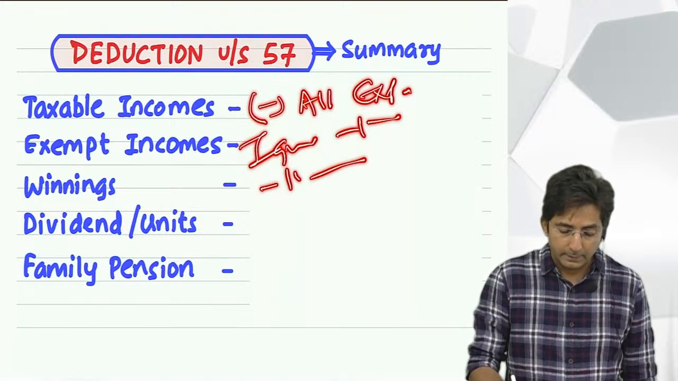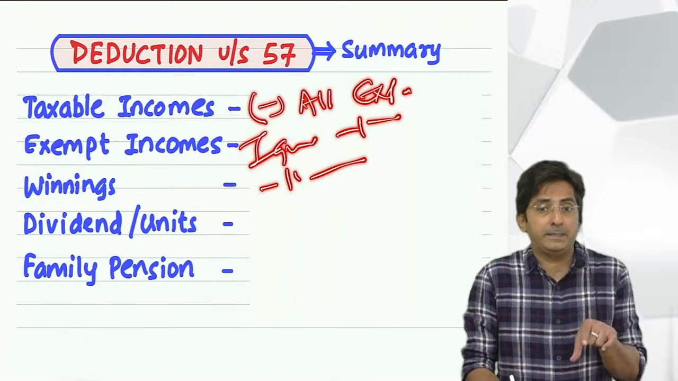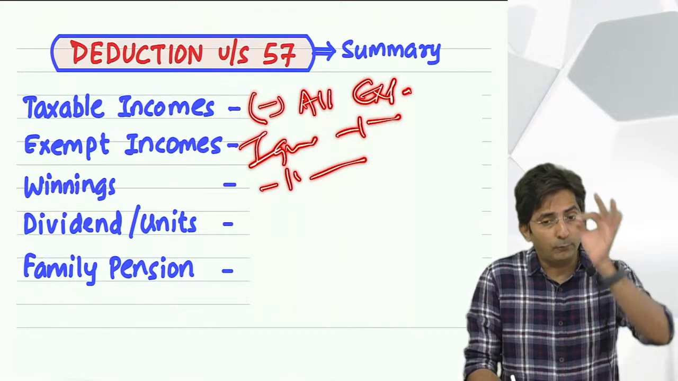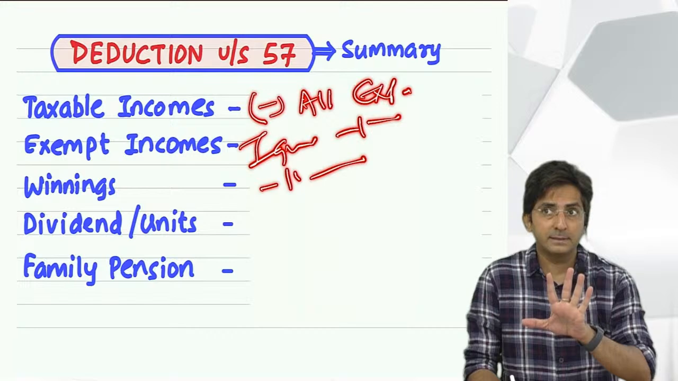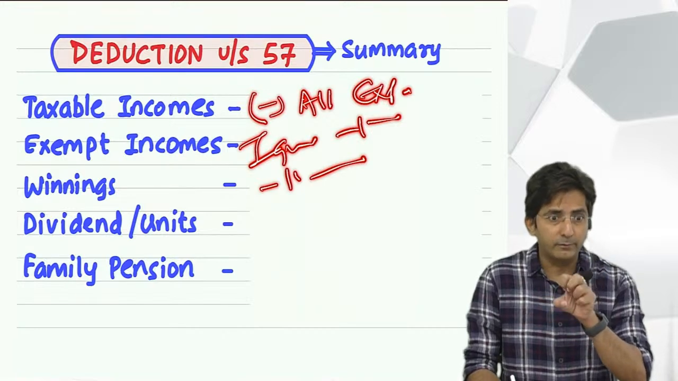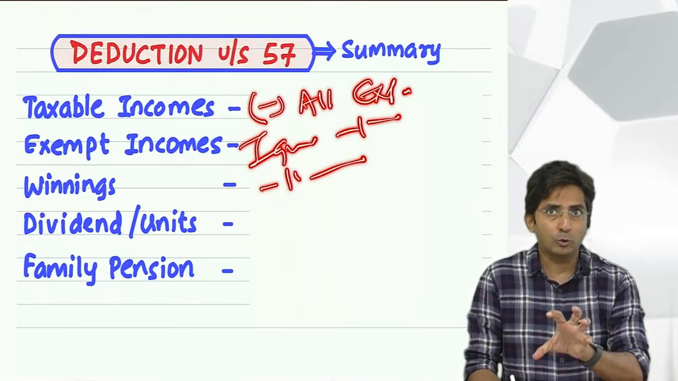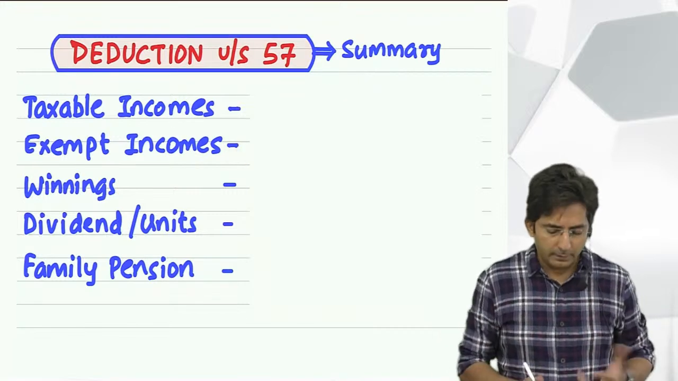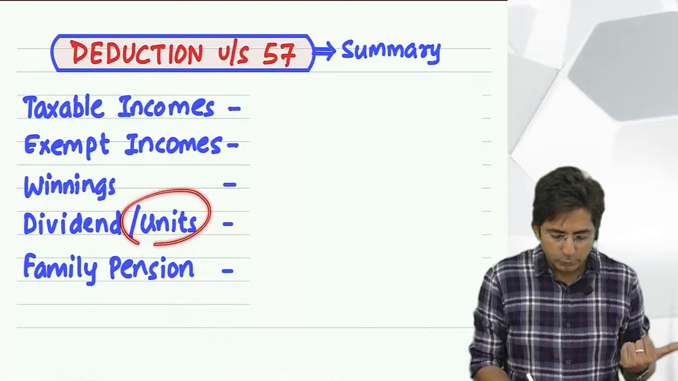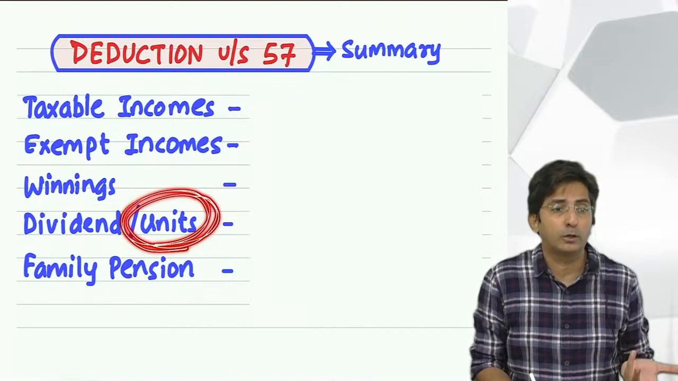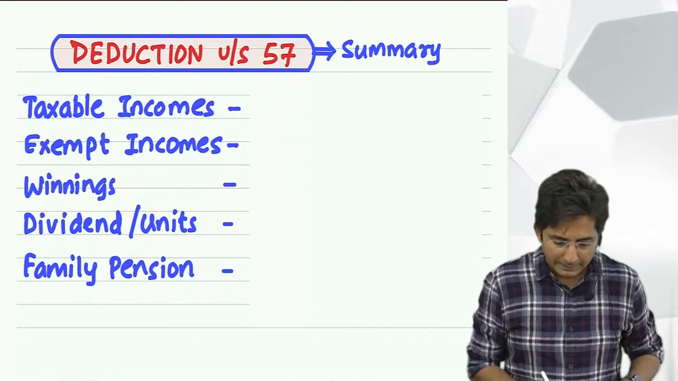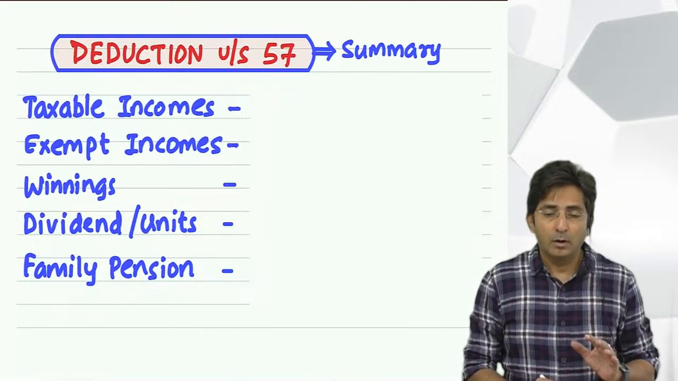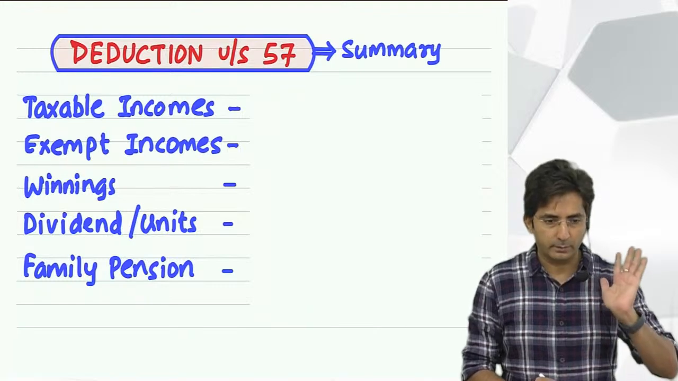Dividend, deduct only one expense. That is interest on loan to invest in shares, and that too limited to a maximum of 20% of dividend income. Dividend or units income. This units income is units of UTI or mutual fund. And then family pension standard deduction: 1/3 or 15,000, whichever is lower.